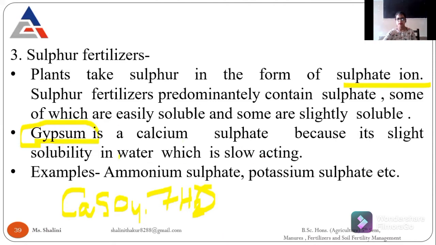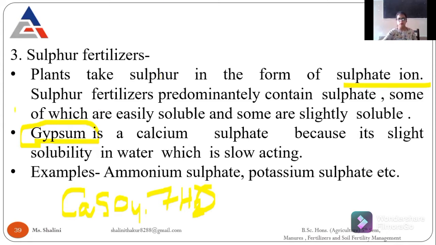It is applied and also used as a soil amendment. We are using gypsum as a soil amendment, and we are using lime as a soil amendment. But it is a very slow acting fertilizer. It can act well, but it is slow acting. We have to apply it 1 month or 2 months before the sowing of the crop, because they are slow acting fertilizers and cannot be easily solubilized in water.